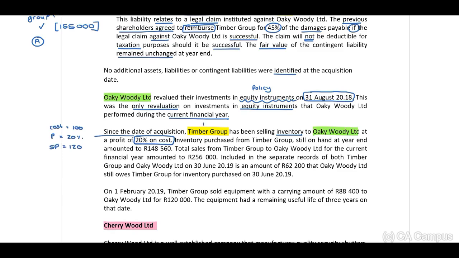Therefore, guys, the parent sells to the subsidiary. You will not include this in your subsidiary's analysis of owner's equity. This will not have an influence on the subsidiary's profit. There will be unrealized profit